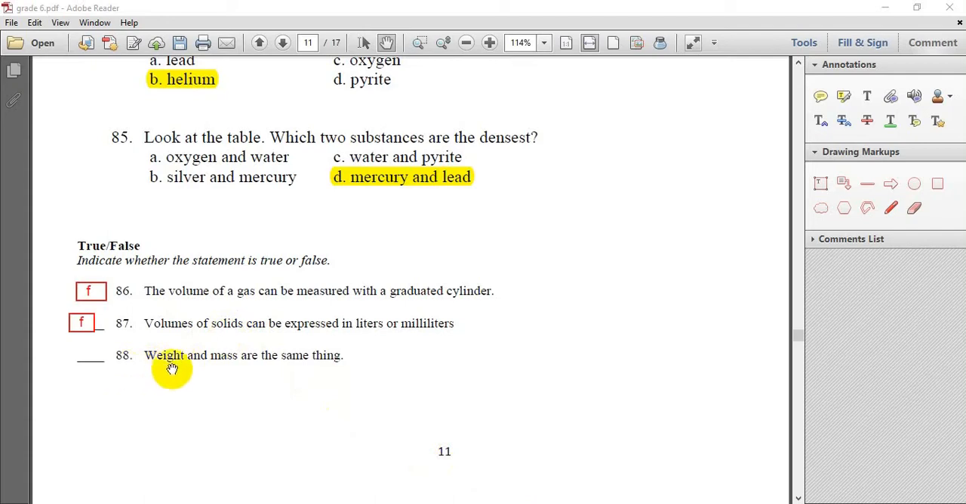Question 88, the last question for today. Weight and mass are the same. Do you think weight and mass are the same thing? No. Weight and mass, they are not the same thing. The mass is the amount of matter in the object. Weight is the amount of gravitational force on the object. So they are not equal.